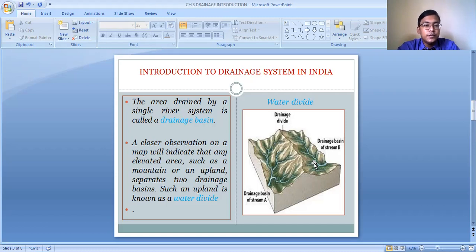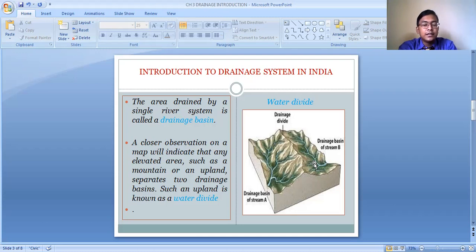Okay. So different important rivers flow in different directions. They originate in the mountains and flow in different directions, and they have different drainage basins. Like in our country, the most important Himalayan rivers are the Indus, Ganga, and the Brahmaputra. These rivers supply water to a particular geographical area, and that area is known as the drainage basin of that particular river.